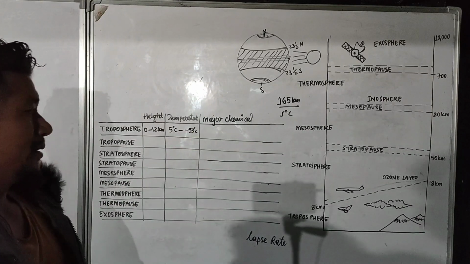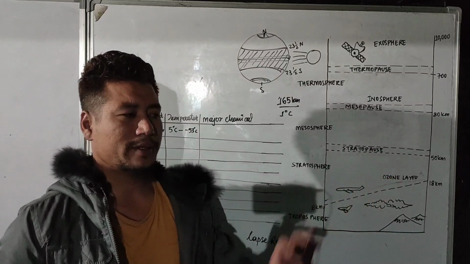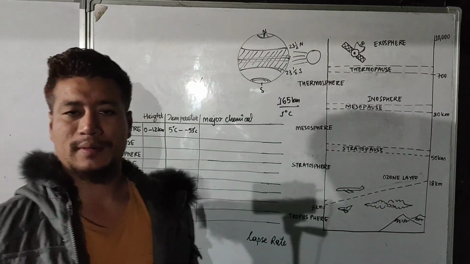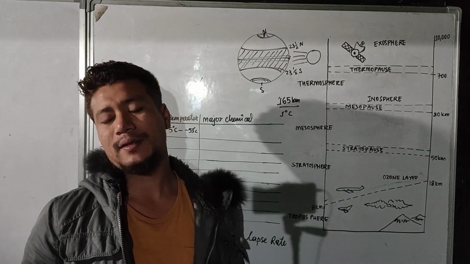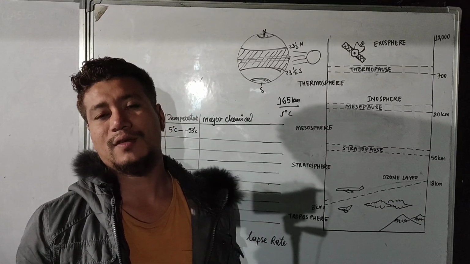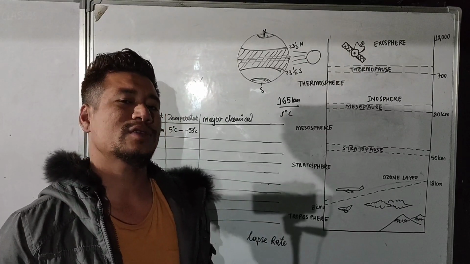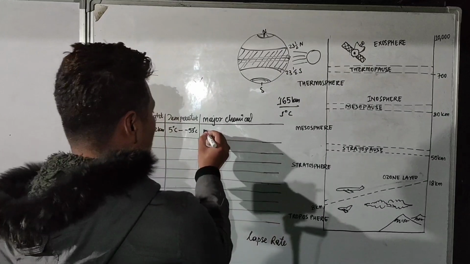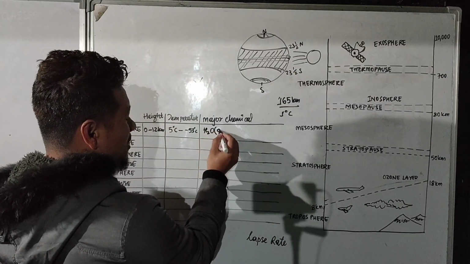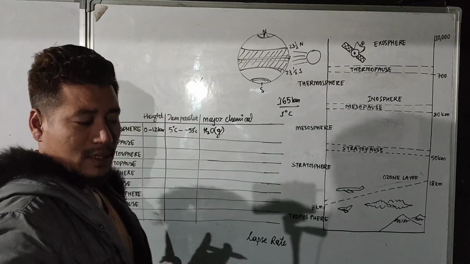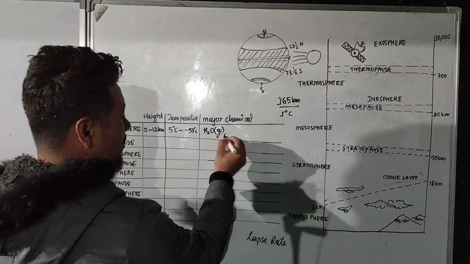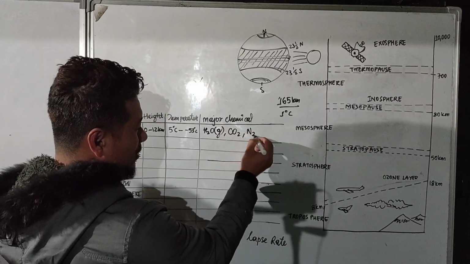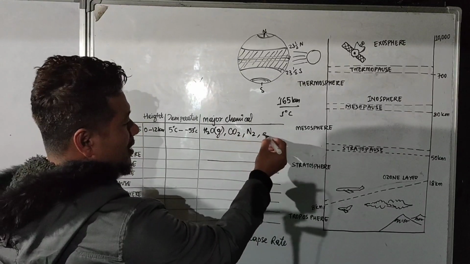And basically the troposphere contains a variety of gases which are very essential for humankind, like H2O in the form of water vapor, CO2, N2, and many more gases.